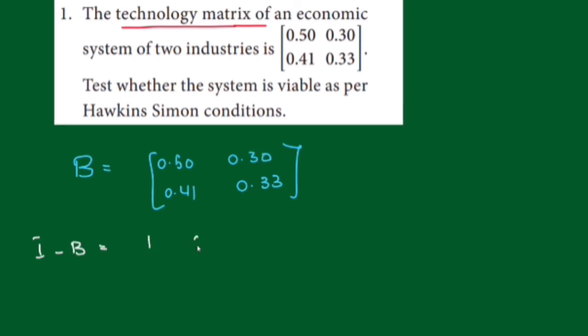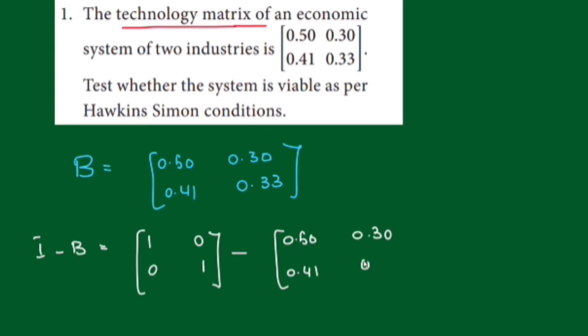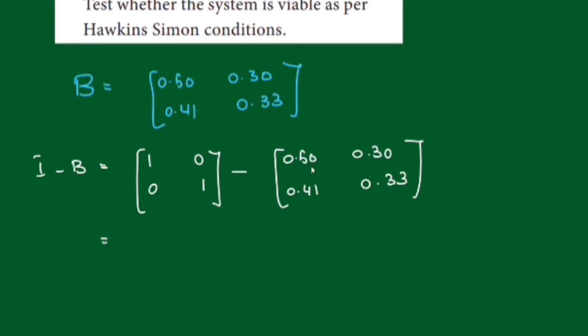So what is I minus B? 1, 0, 0, 1, this is the identity matrix, minus 0.50, 0.30, 0.41, 0.33. Subtract the corresponding elements. 1 minus 0.50 is 0.50. Correct. 0 minus 0.30 is minus 0.30. 1 minus 0.33 is 0.67. So we got I minus B.